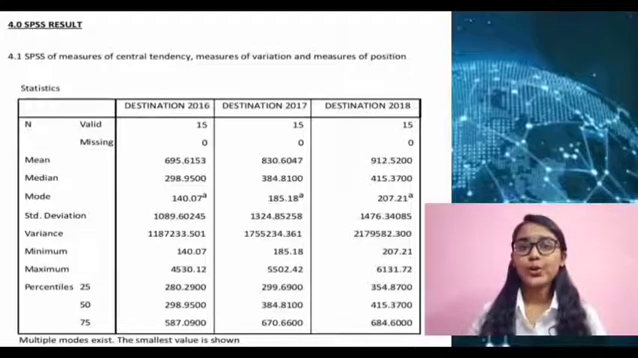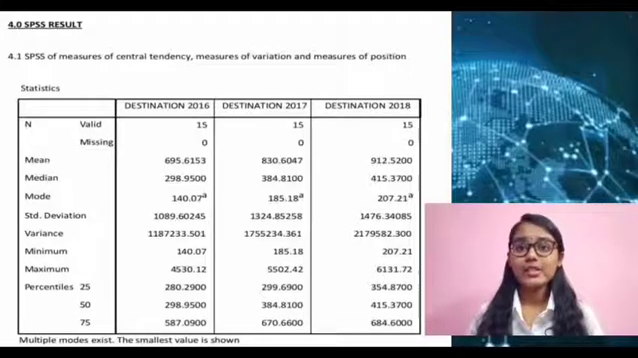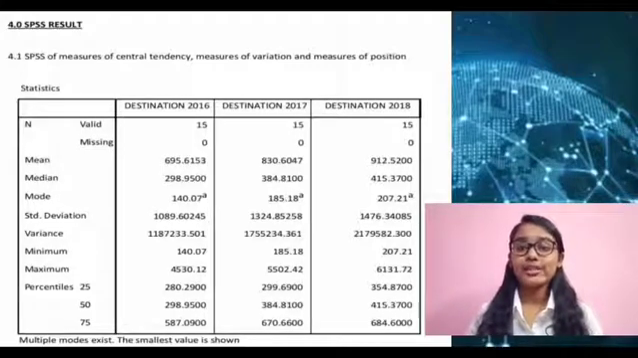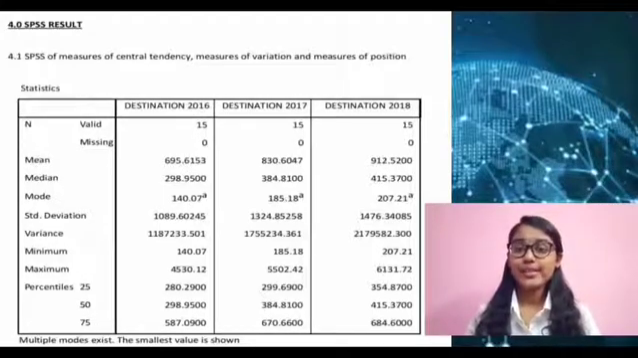280.2900, 299.6900 and 354.8700. Next, for third quartile with 75 percentile is 587.0900, 670.6600 and 684.6000 in SPSS.